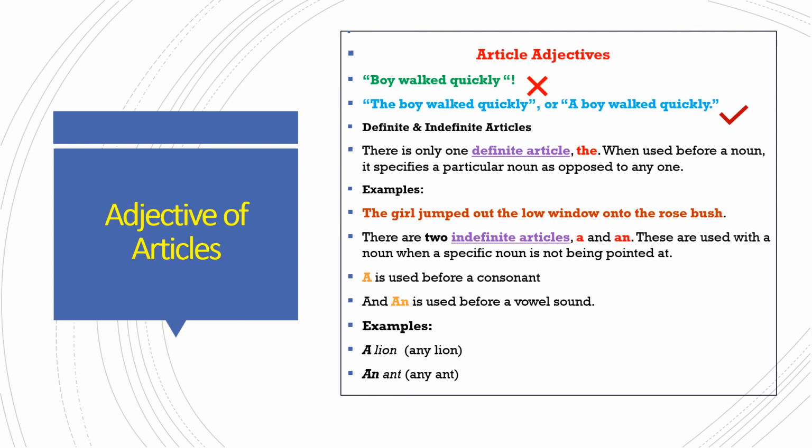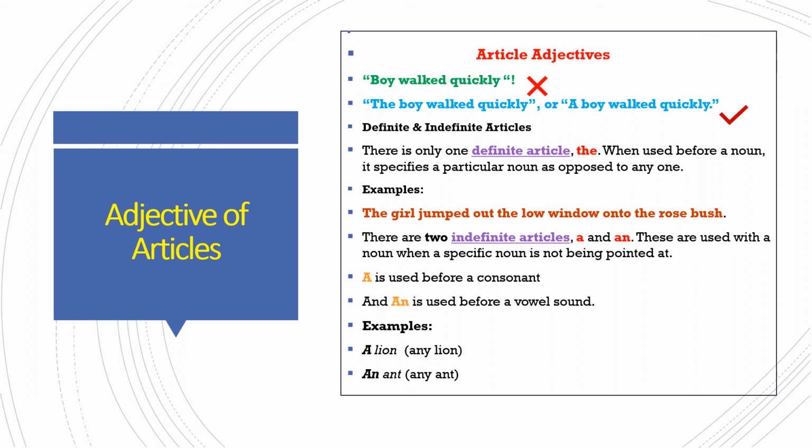Article adjectives. A special type of adjective is called an article adjective. There are three articles: a, an and the. These adjectives are used in front of most nouns to specify the noun. An example, if we observe, boy walked quickly. We would not say boy walked quickly. It is wrong. But instead, we would say the boy walked quickly or a boy walked quickly.